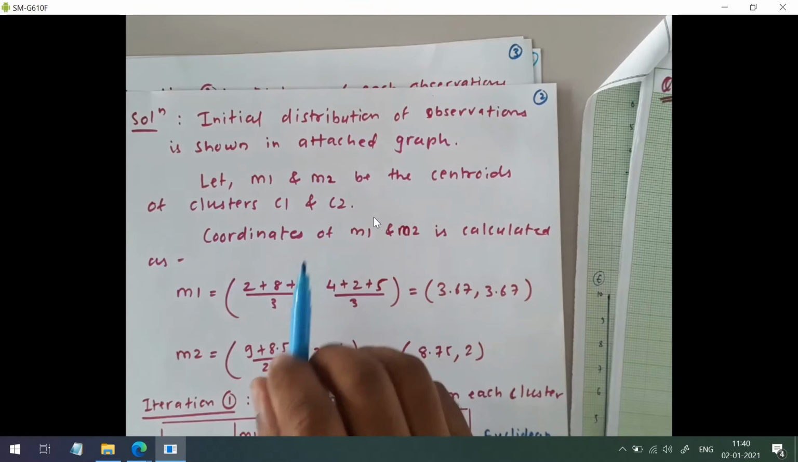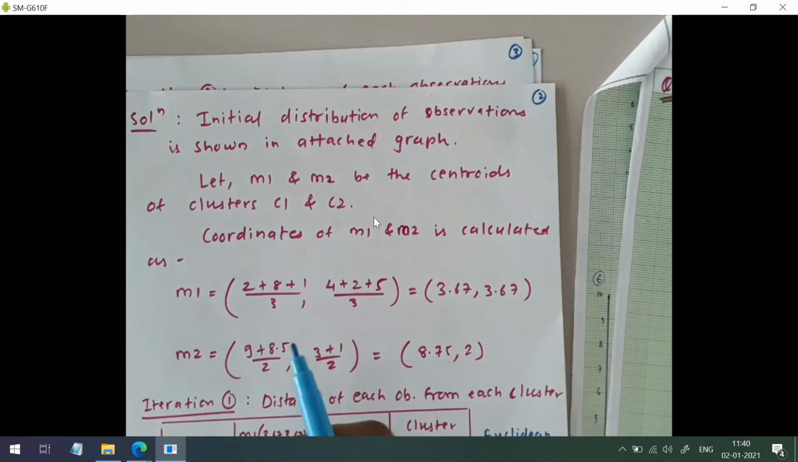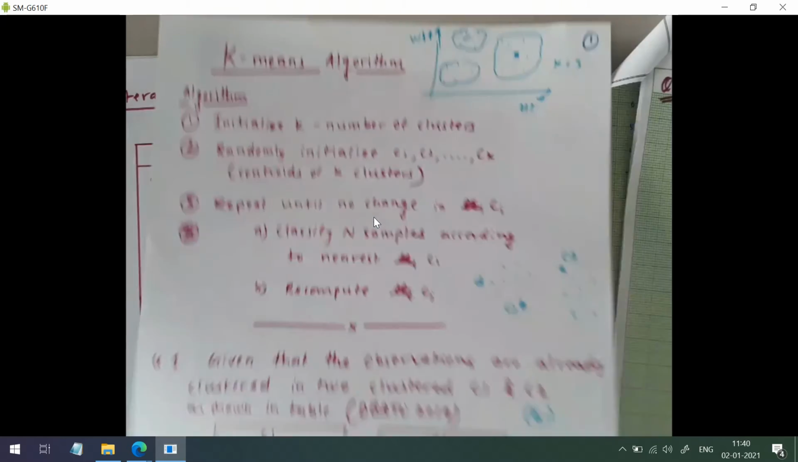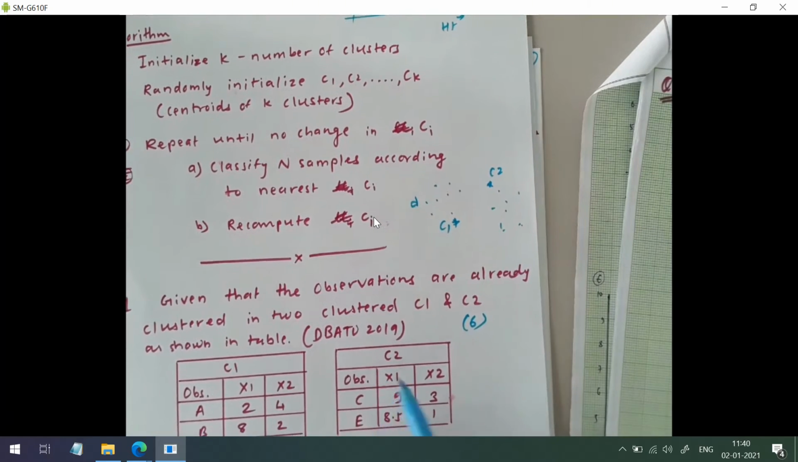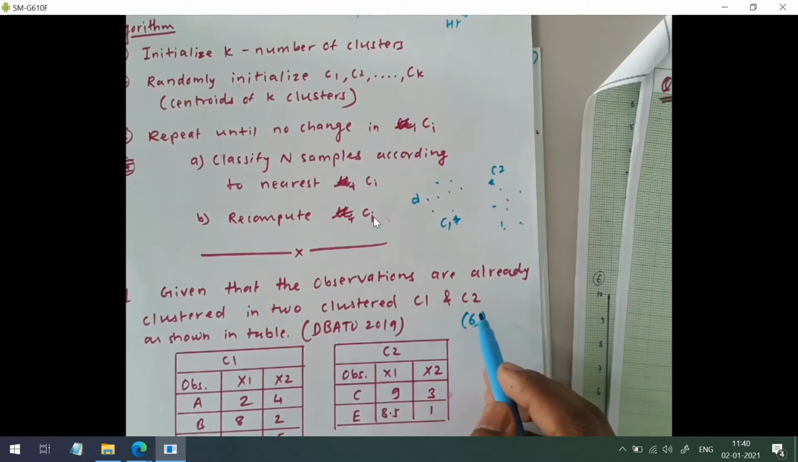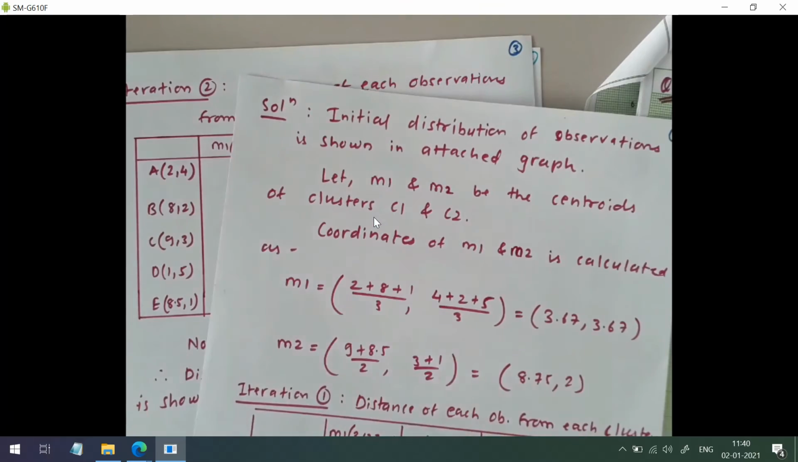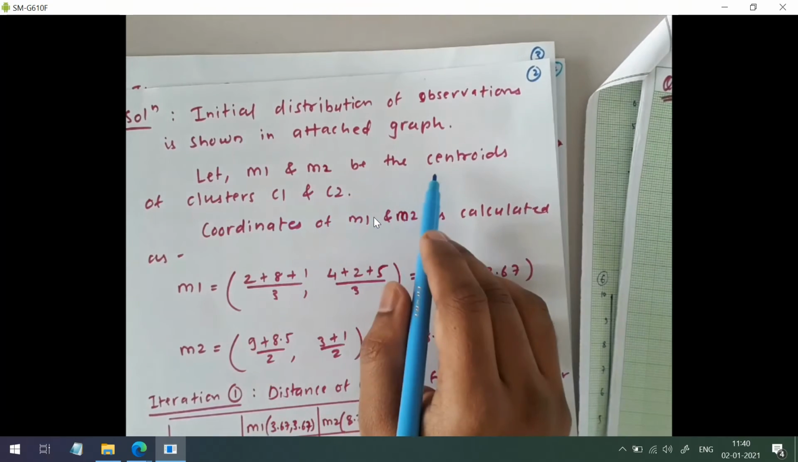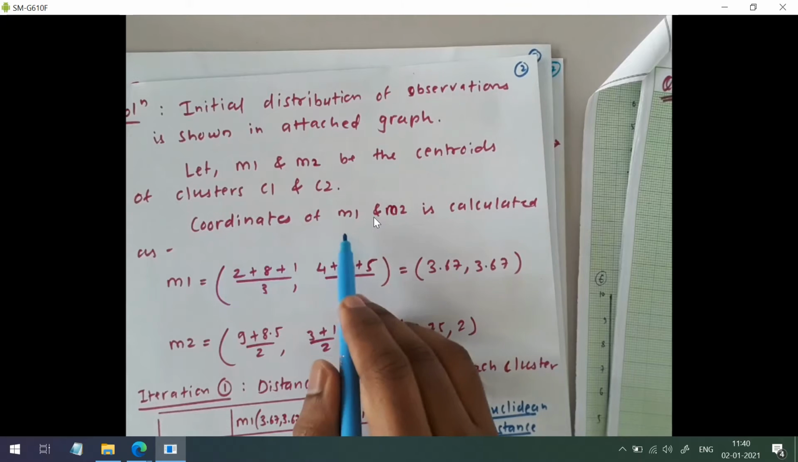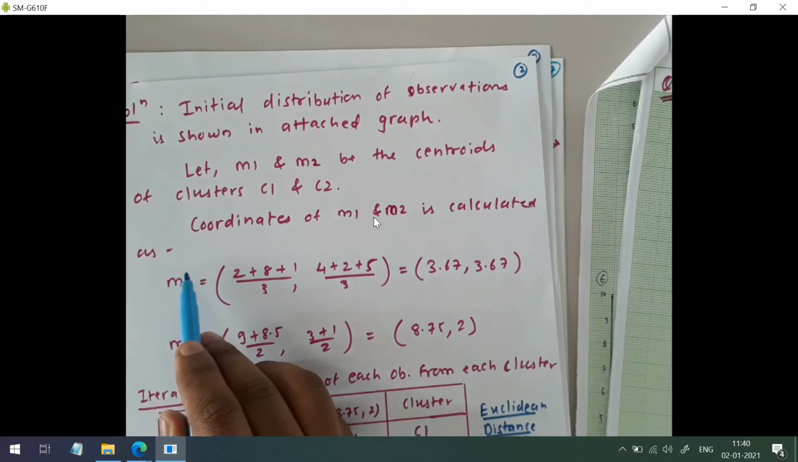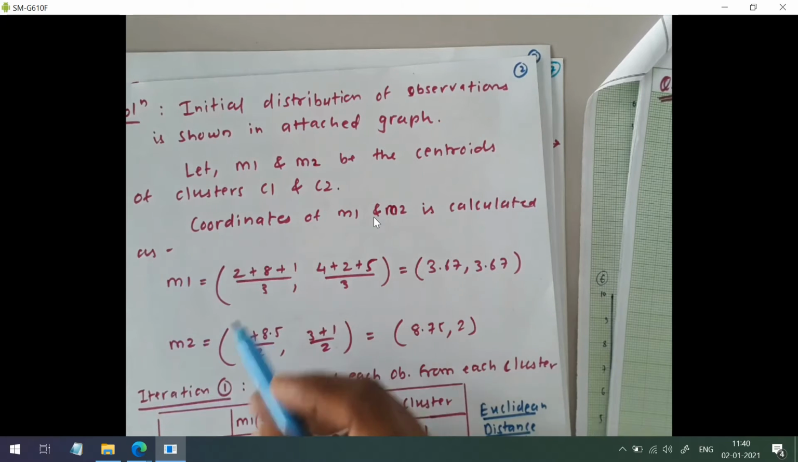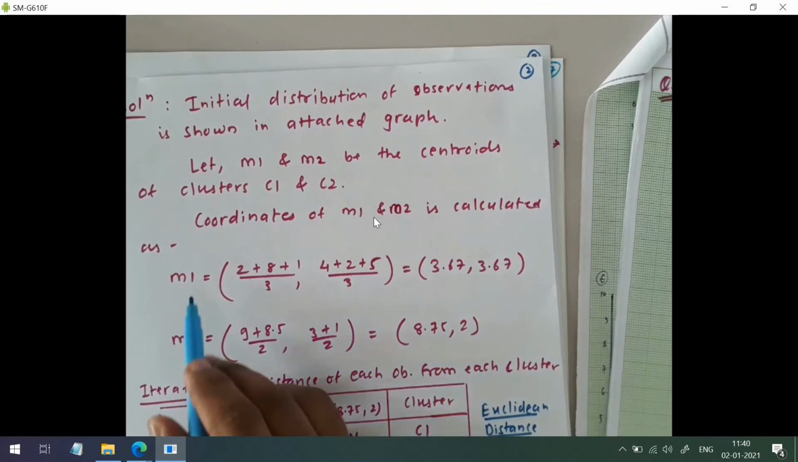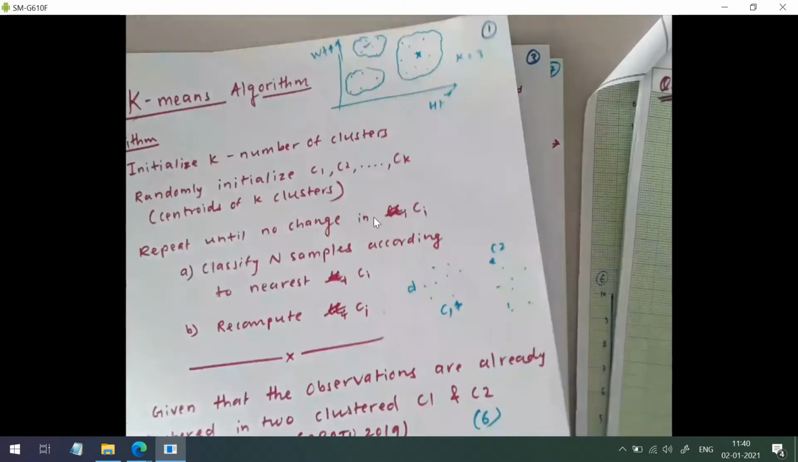Generally we represent a centroid using the character C, but as you can see here, the clusters are named C1 and C2. That's why we are using M1 and M2 as the labels for the centroids. Now the coordinates of M1 and M2 can be calculated as the mean of their data points.